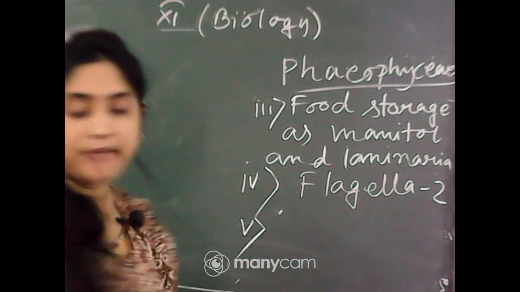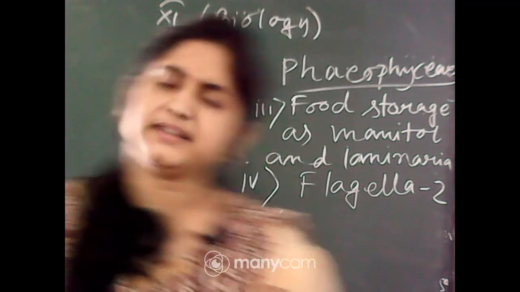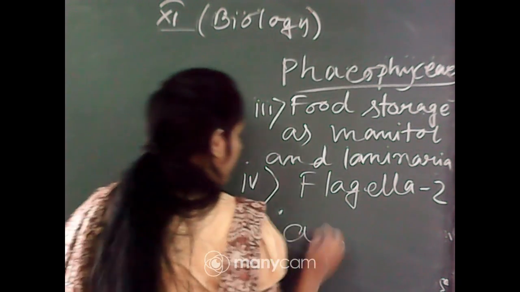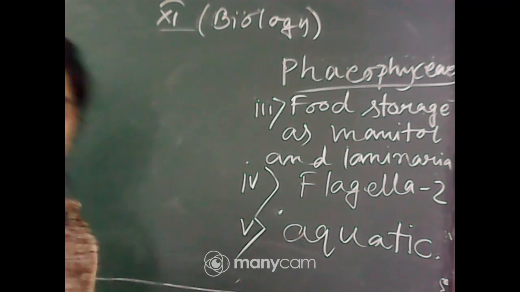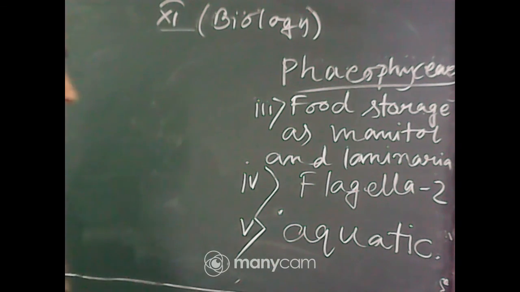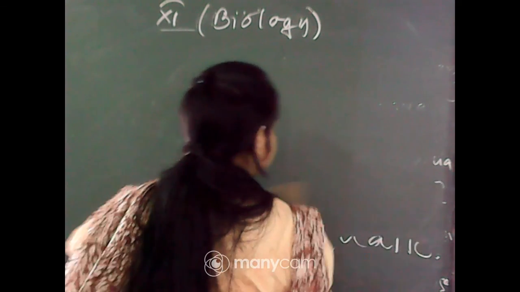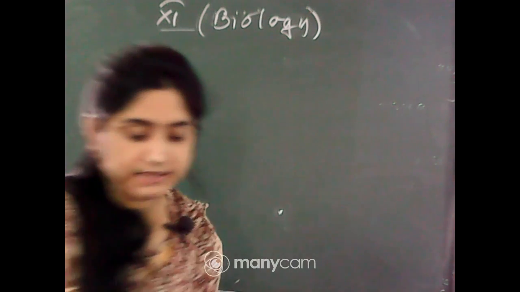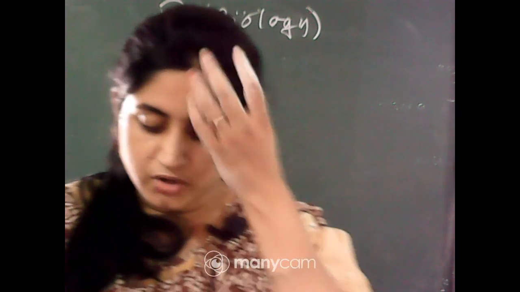And what is the habitat of that algae? That is fresh water, brackish water, and any type, so they are also aquatic. So this one is the Phaeophyceae. You can give the examples of Laminaria, Fucus, Dictyota.